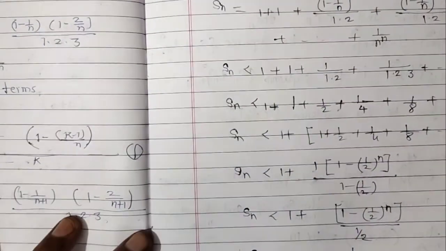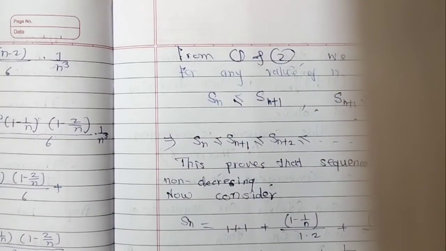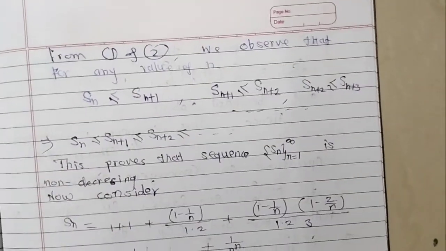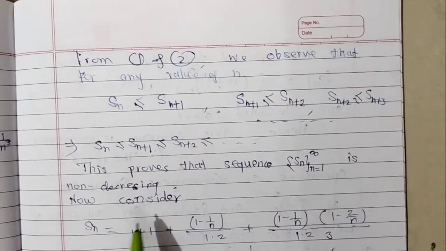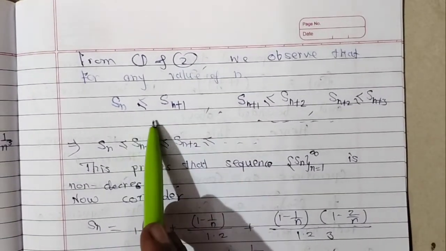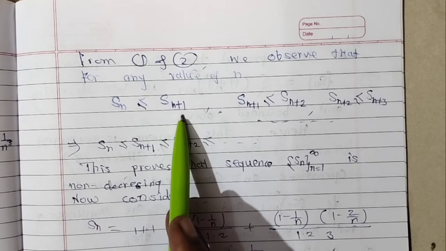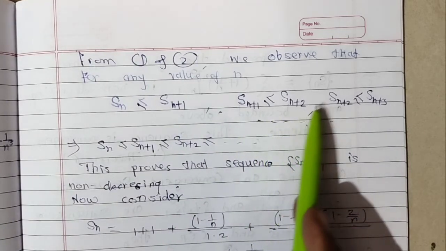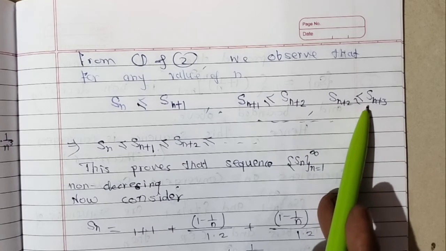From 1 and 2 we get Sn is less than or equal to Sn+1, Sn+1 less than or equal to Sn+2, Sn+2 less than or equal to Sn+3.